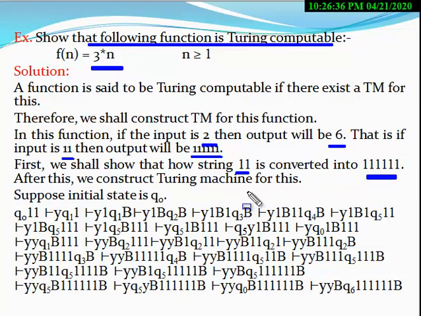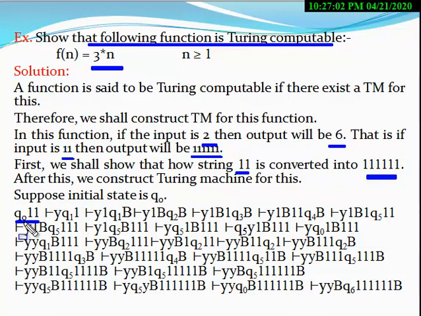Next we construct the Turing machine corresponding to this function. Look at this clearly. Initially you have to start from this ID: Q0 with 1 1. Now you have to convert these 2 ones into 6 ones, so you have to look carefully.